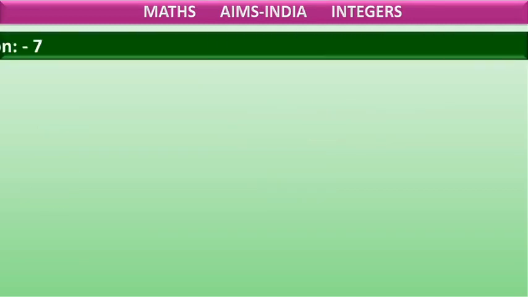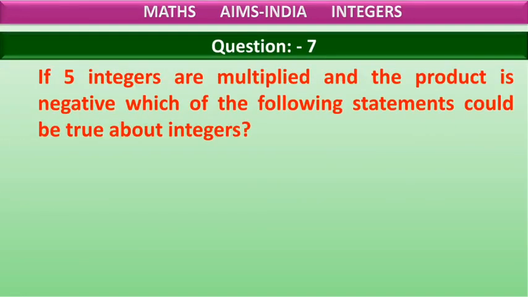Question number 7, the last question for the day. If 5 integers are multiplied, listen to this carefully. If 5 integers are multiplied and the product is negative, which of the following statements could be true about those integers? There are 5 integers which are multiplied and the product is negative.